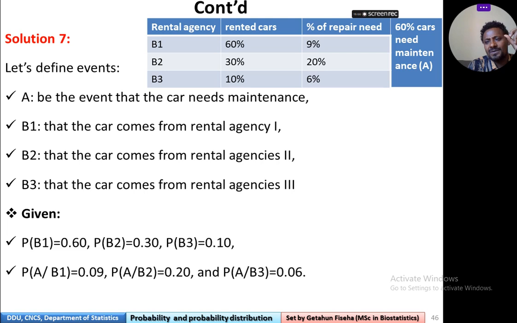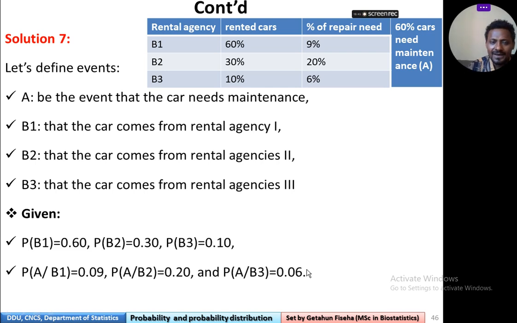The probability that a car needs maintenance given that it comes from agency 1, what is it? Probability of A given B1, what was stated? The defective rate, or the rate of needing maintenance, is 9%, so 0.09. Again, for a car needing maintenance that comes from rental agency 2, it is 0.2. Again, needs maintenance but comes from rental agency 3 is equal to 6%, then 0.06.